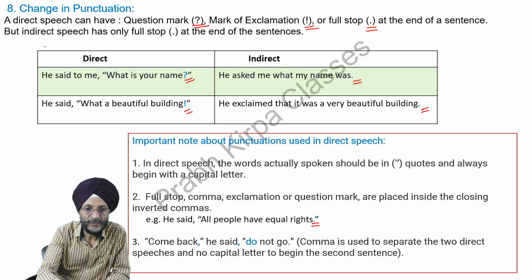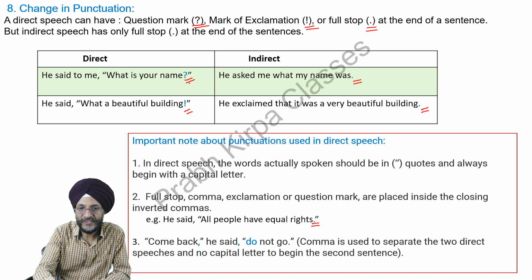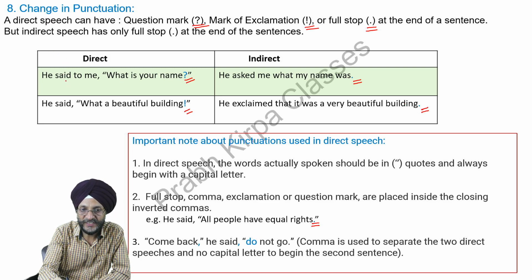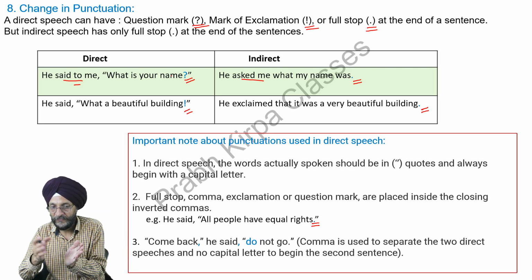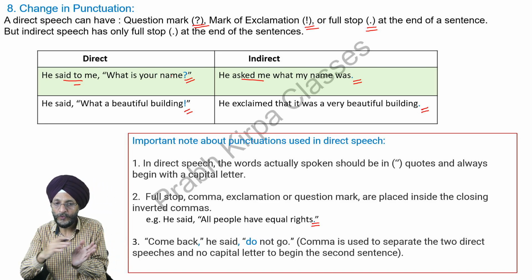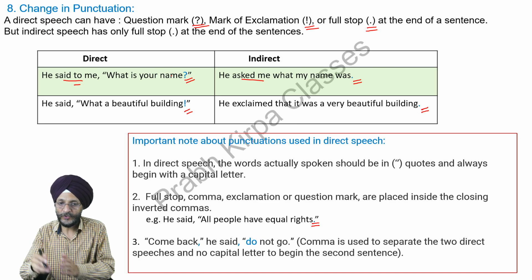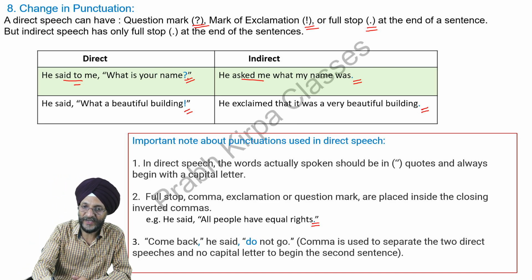Let us see how. He said to me, "what is your name?" Said to me changes into asked. Here a question has been asked. He asked me what my name was. You cannot say "what was my name" because it will again be a question. We have to change the question so that there is no question mark at the end.